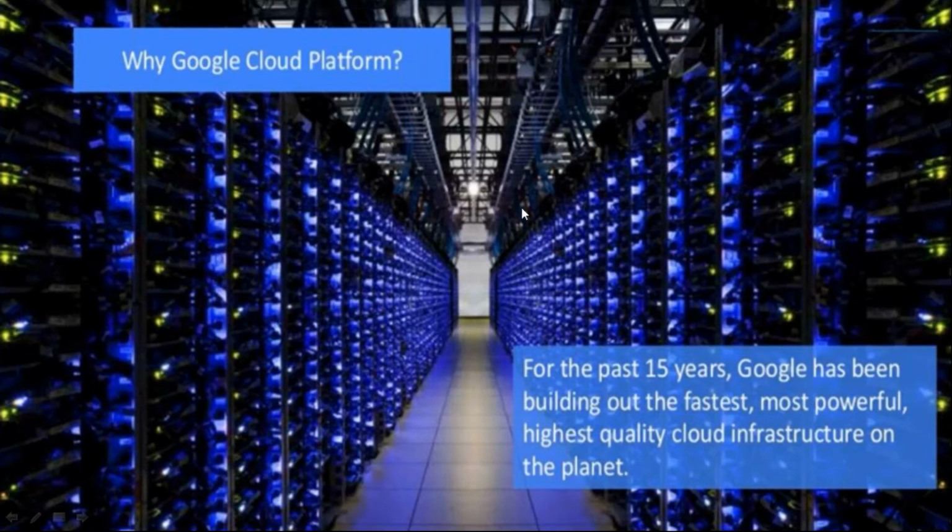Here you can see the racks, and inside the racks there are servers inserted, and all these servers are interconnected. For the past 15 years, Google has been building out the fastest, most powerful, highest quality cloud infrastructure on the planet.